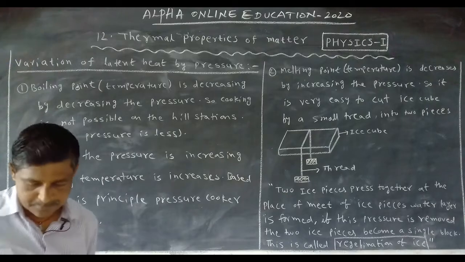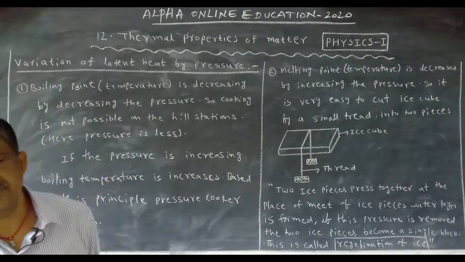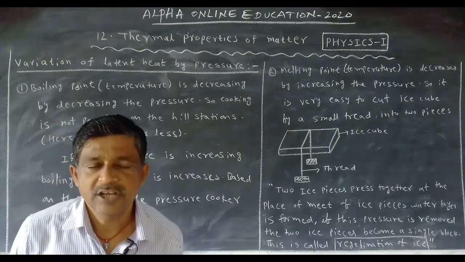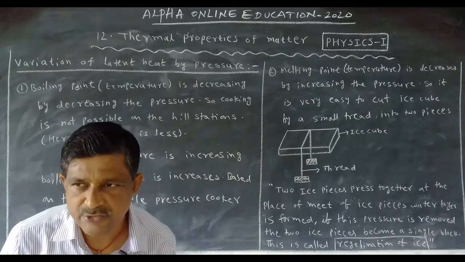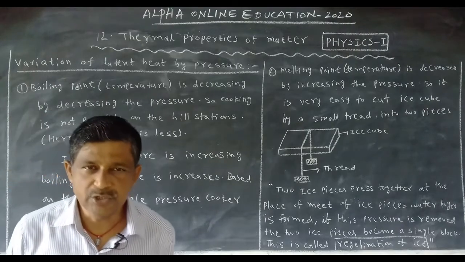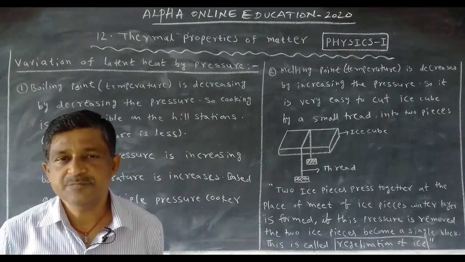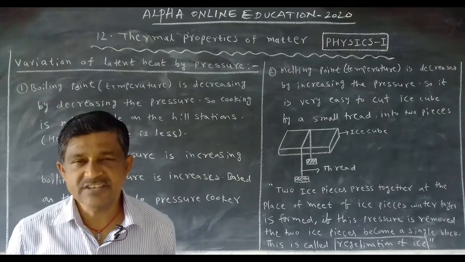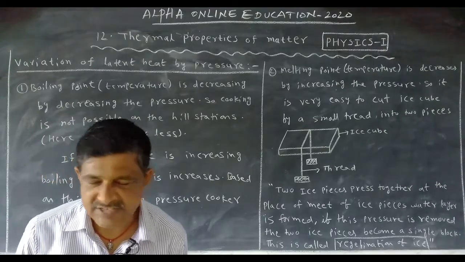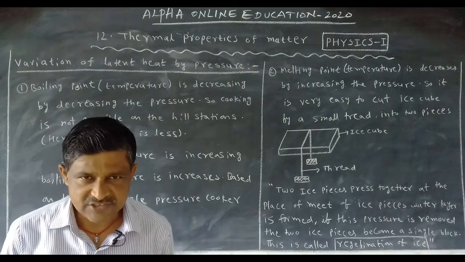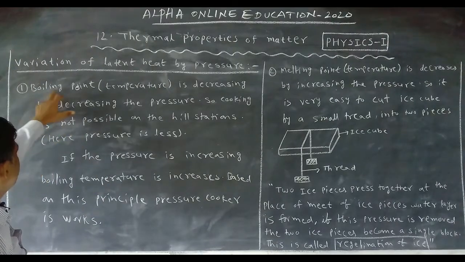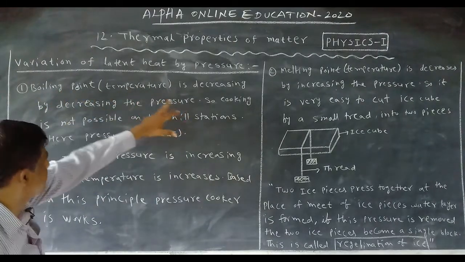At hill stations the pressure is less. When the pressure is less, the boiling point is also less. It means when the pressure decreases, the boiling point also decreases. When we go up, the pressure decreases. So on the hill stations, the pressure is less, so the boiling point is less. That's why the boiling temperature is decreasing.